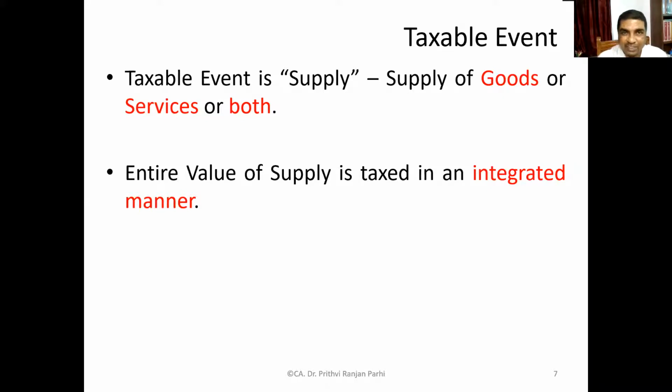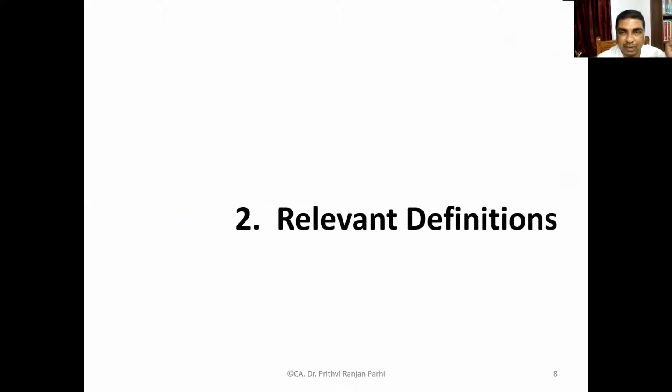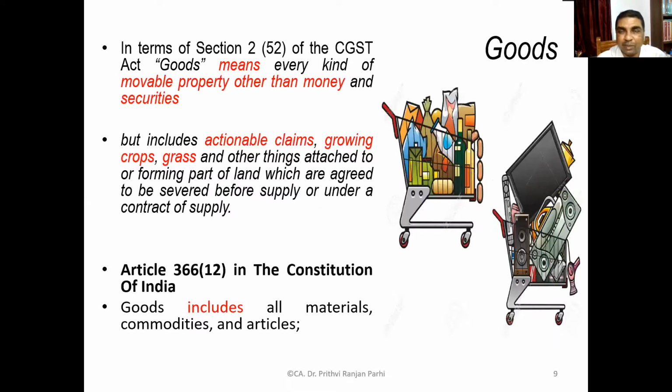The taxable event is the supply. That means only when there is a supply, there is a possibility of levying GST on it. And the supply can be for goods or for services or for both. The entire value of the supply is taxed in an integrated manner that we had already discussed earlier.